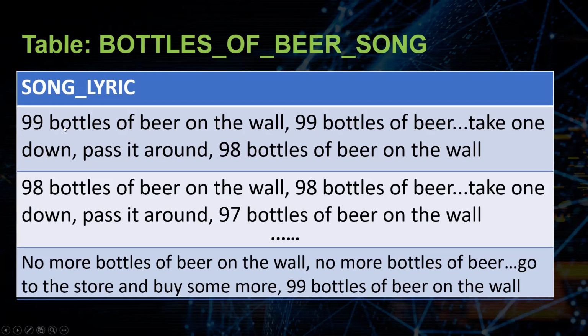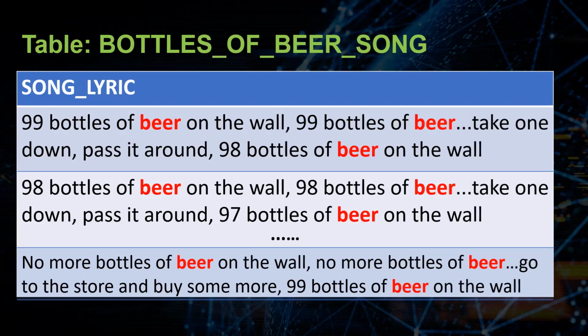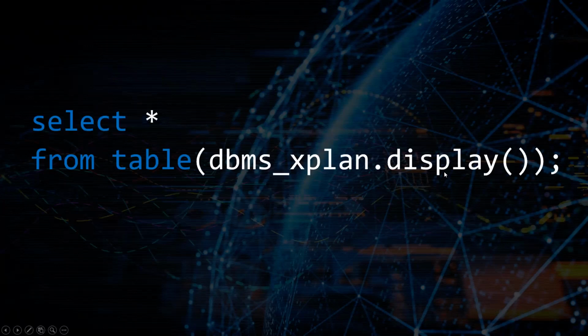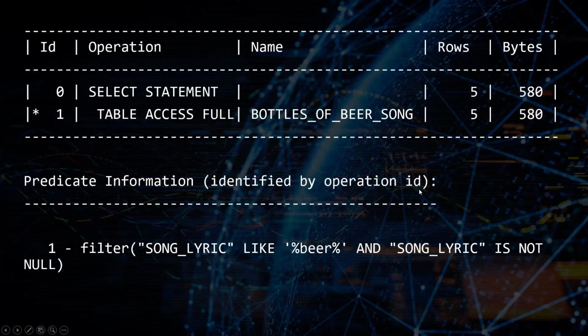So if we have a table that looks like this, and every single record in this table basically follows the same pattern, X number of bottles of beer on the wall, X number of beers, etc. The question is, how many of these rows are going to contain the word beer? Well, the answer is all of them. In fact, they're going to contain it multiple times. But if we issue a query to Oracle, if we say select star from Bottles of Beer Song where song lyric is like %beer%, then whenever we get the plan back using DBMS_XPLAN.DISPLAY, Oracle tells us that, oh yeah, you're going to get 5 records back.